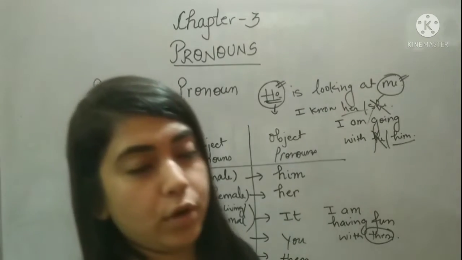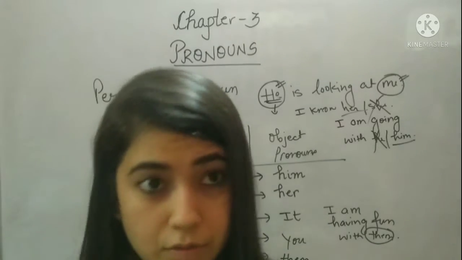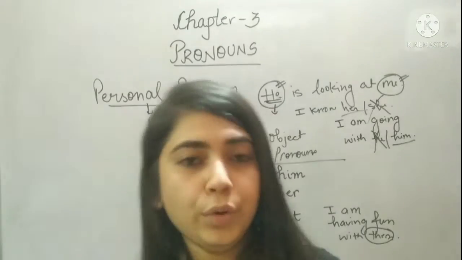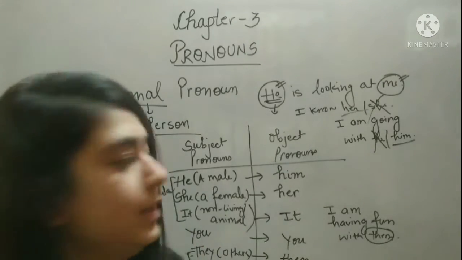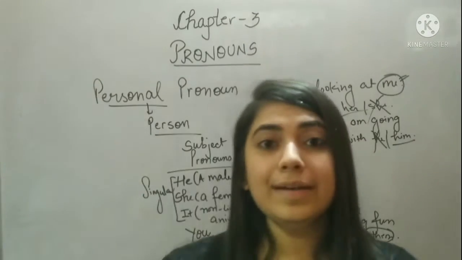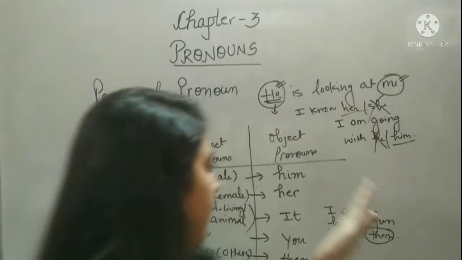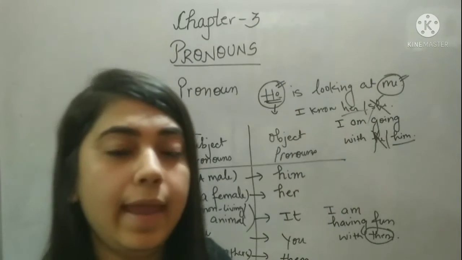They is others, I'm talking about others, and we is I am also included in that, right? I is used for myself and you is used for the second person, you. Okay, and these are the object pronouns that you can use at the end of the sentence.